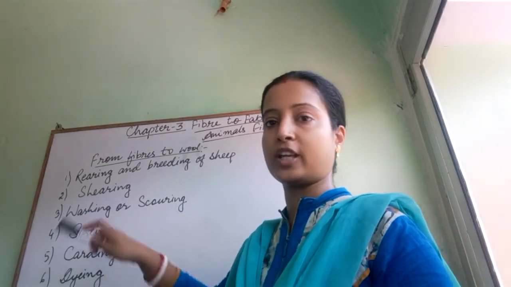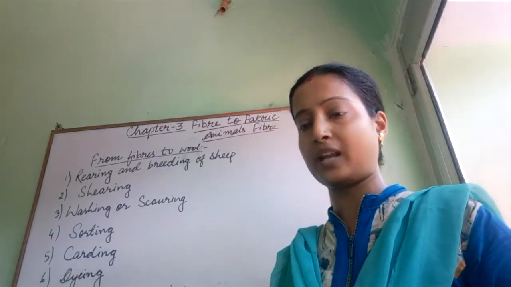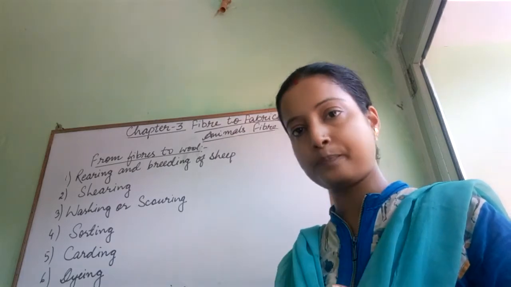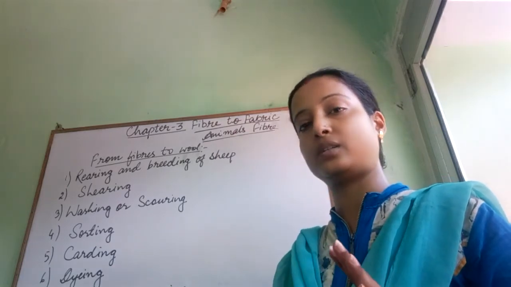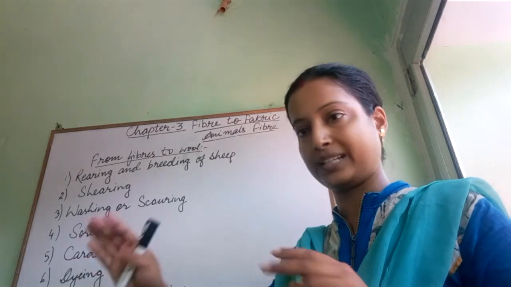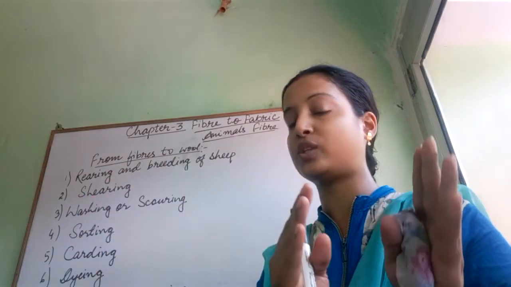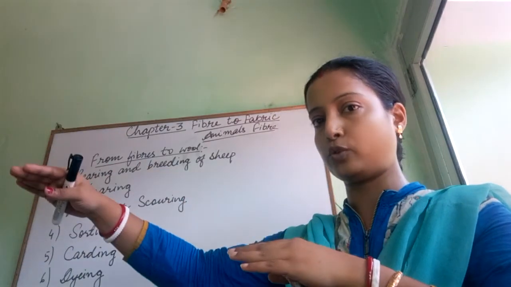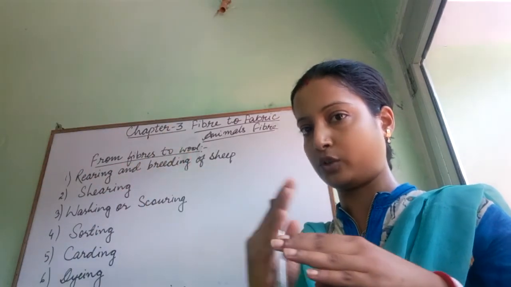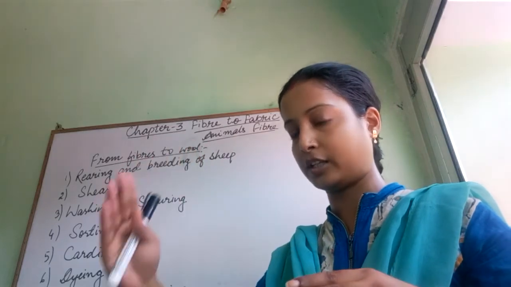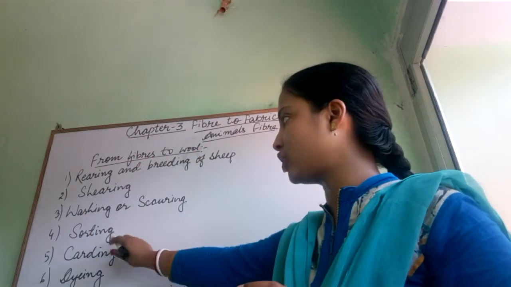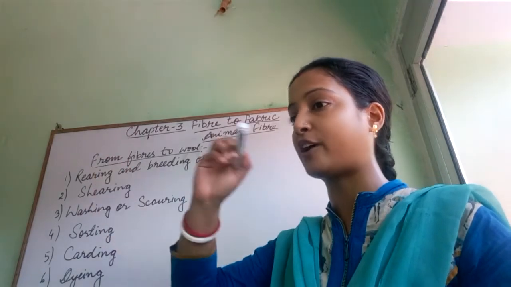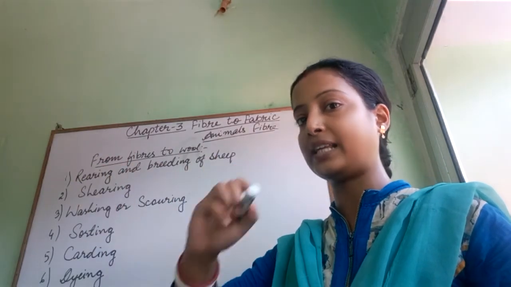Now comes sorting. In the sorting process, what happens? After washing, the wool fiber is dried, and the dried wool fiber is then sorted into different groups according to their texture. Long fibers are sorted in one group, short fibers in one group, medium fibers in another group. So like that, sorting is carried on. Sorting means the sorting of the wool fiber according to their quality and texture.